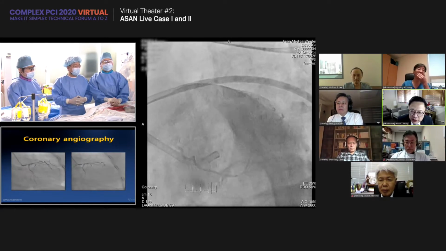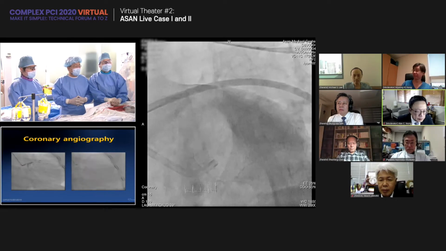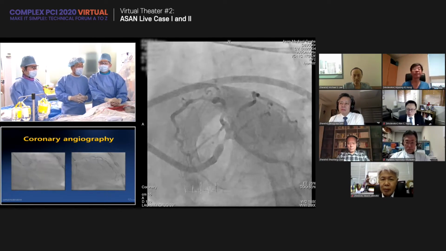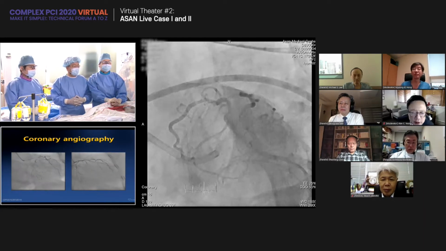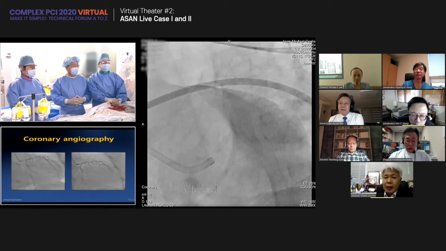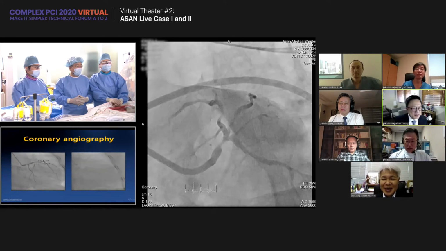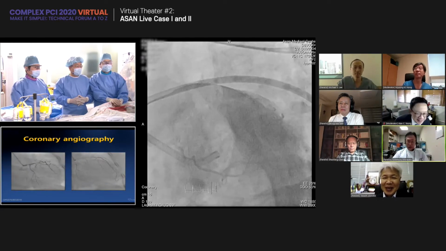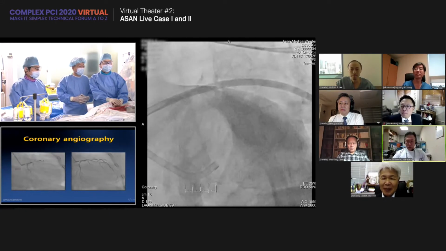Maybe our panelists, anyone want to comment? Where are the lesions you want to treat? What about the Japanese style? Dr. Takashi, Dr. Murasato, will our Japanese colleague do DCA here? Yes. In Japan, this is a candidate for DCA.